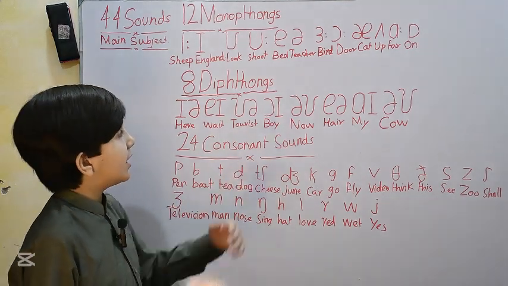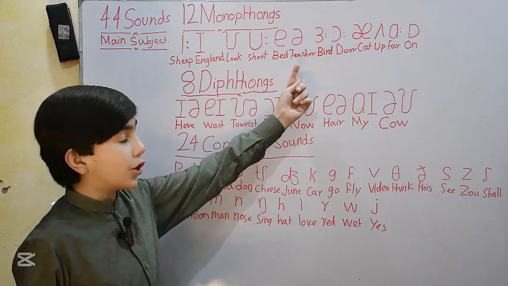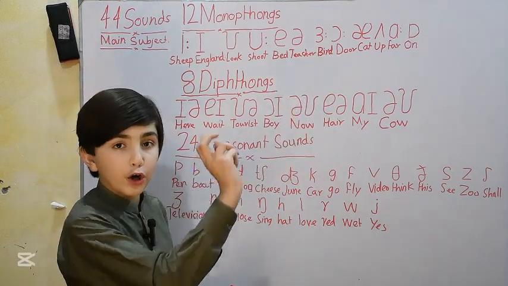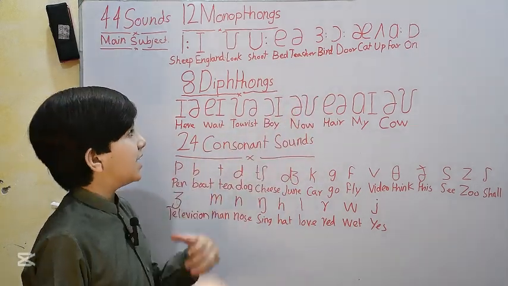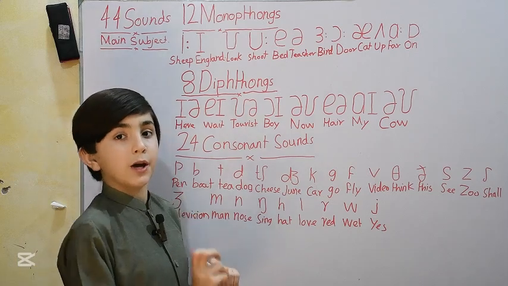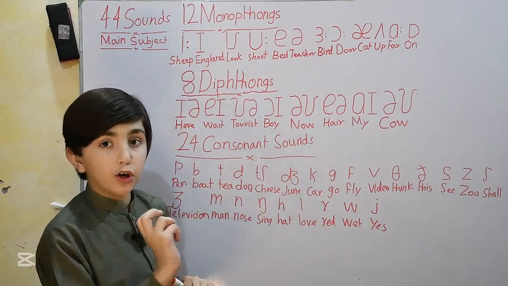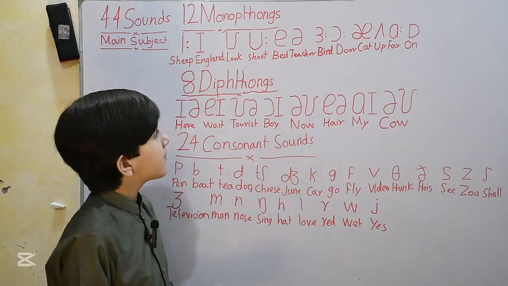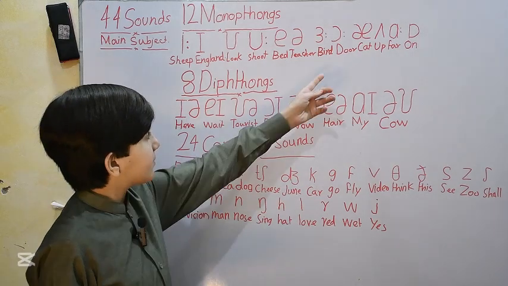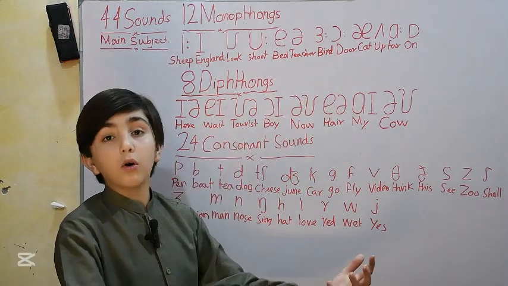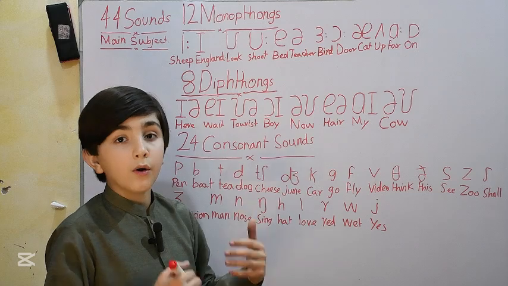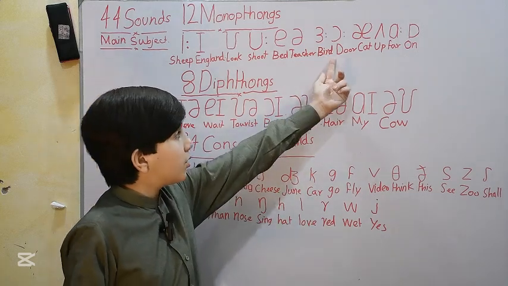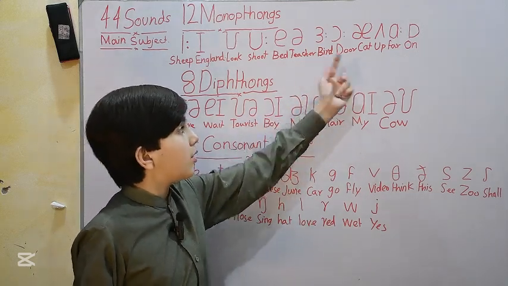The next vowel sound is er, as in the word bird. Bird. The next vowel sound is o, as in the word door. Door.